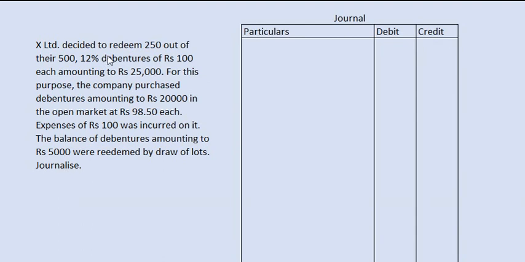So this company decided to redeem 250 debentures of rupees 100. Out of it, 20,000 rupees of debentures are to be redeemed by purchasing in the open market, and the remaining 5,000 will be redeemed by paying cash.